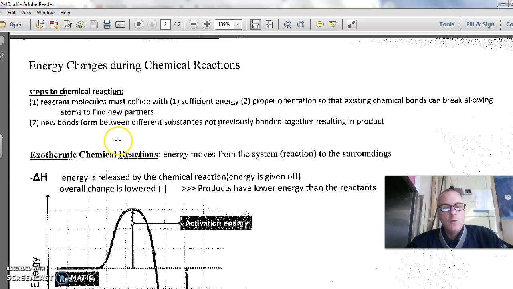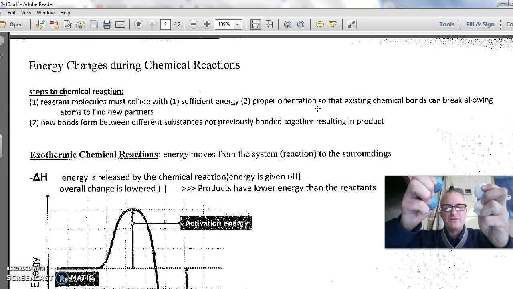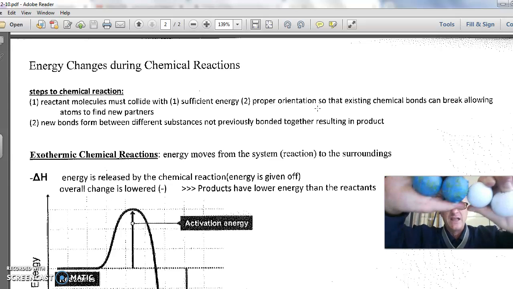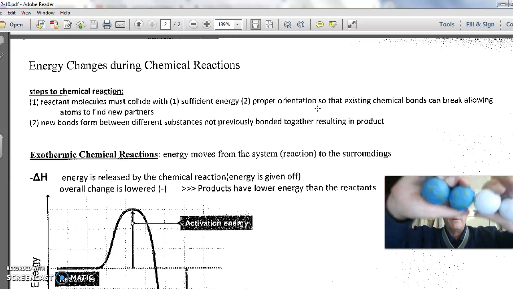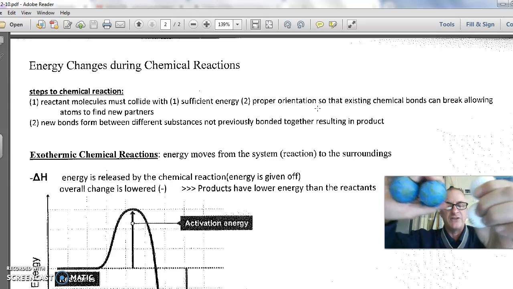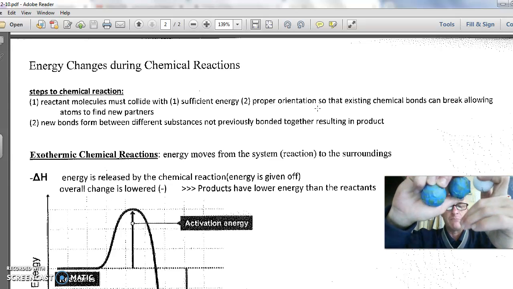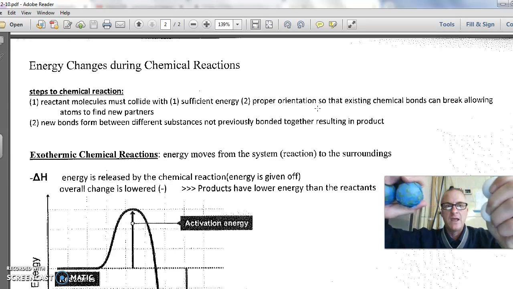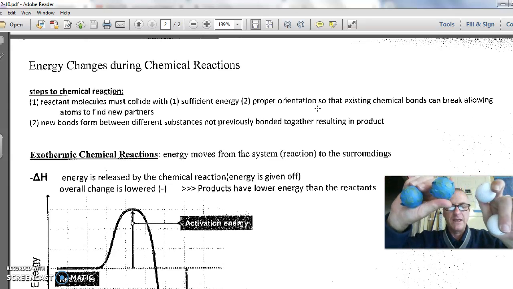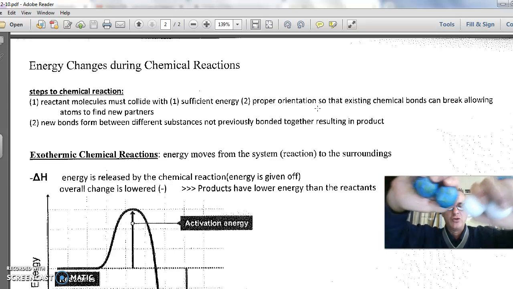partners. When they collide with sufficient energy, they also have to collide in the proper orientation so that the bonds break. So what that means is I might have two molecules like this right here. If they collide head on, slam, they might not break apart very well. But if one is facing this direction and the other's facing that direction, then they can break the bonds if they're colliding the right way. Like a perpendicular slam might break them apart easier than a longitudinal collision.